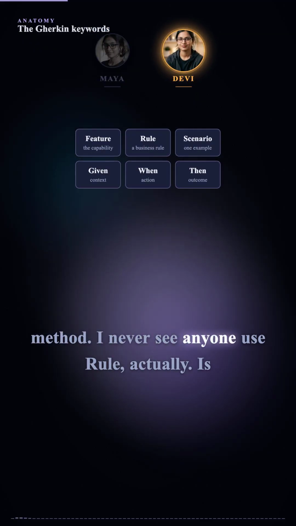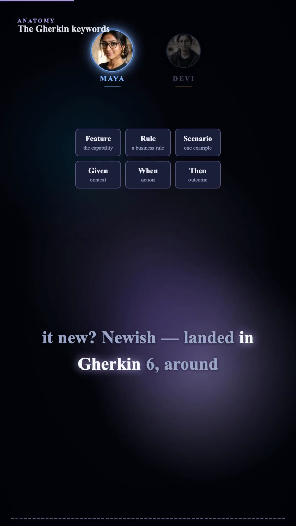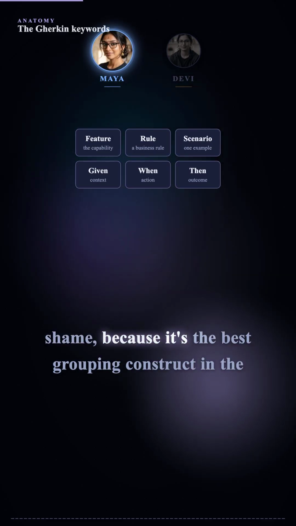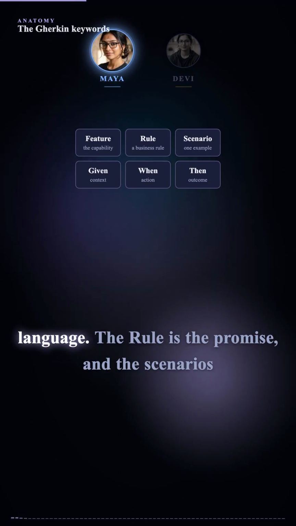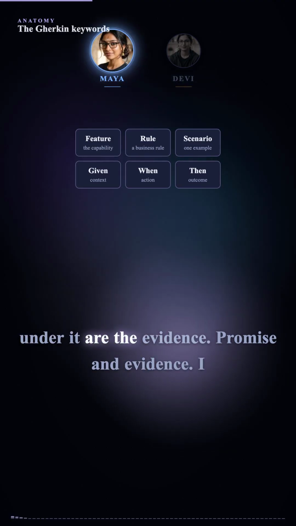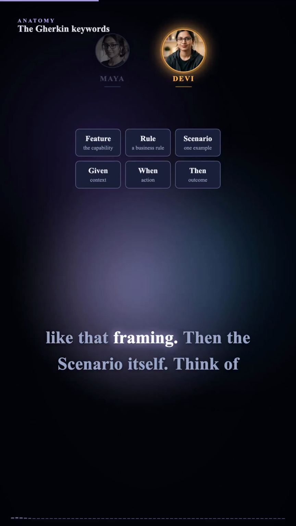I never see anyone use rule actually. Is it new? Newish, landed in Gherkin 6 around 2019, and most teams never noticed. Which is a shame because it's the best grouping construct in the language. The rule is the promise, and the scenarios under it are the evidence. Promise and evidence. I like that framing.